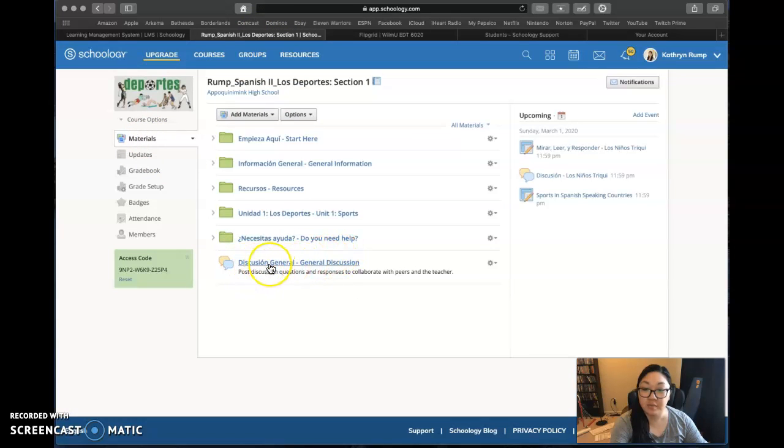Finally, here at the bottom, Discusión General. This is the general discussion board where students can ask questions of each other and of the instructor as they're completing materials in the course.